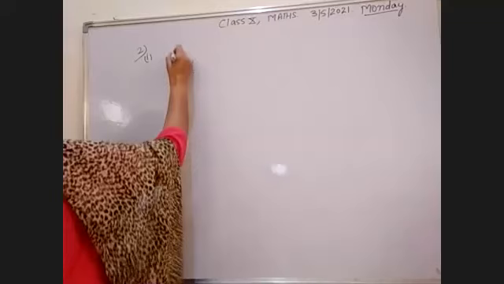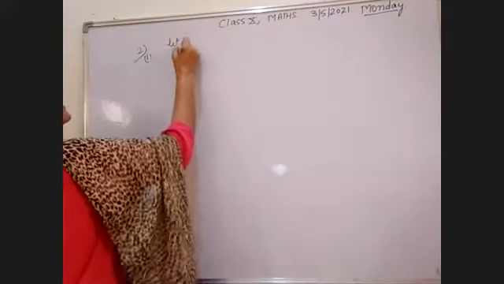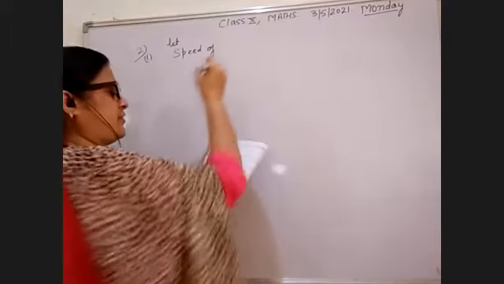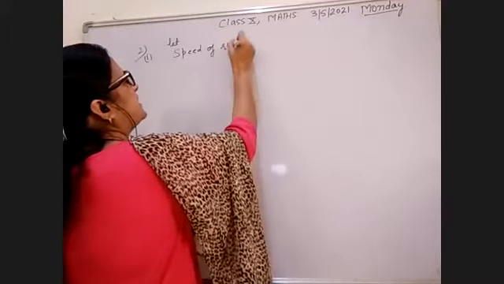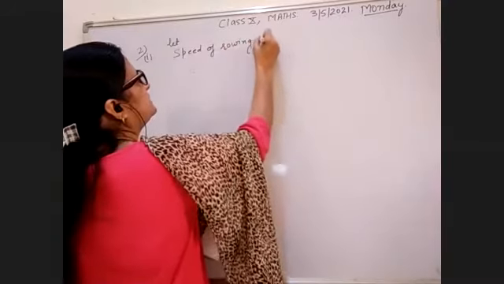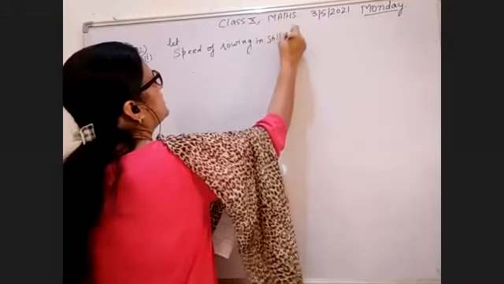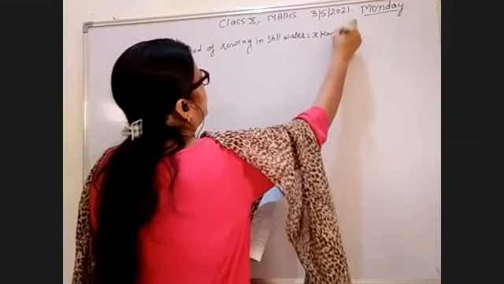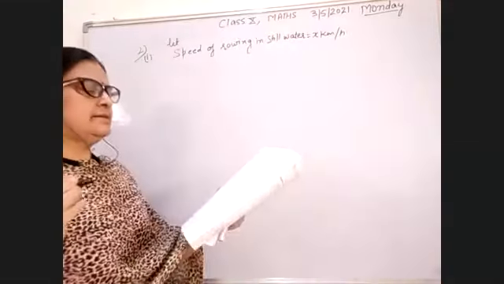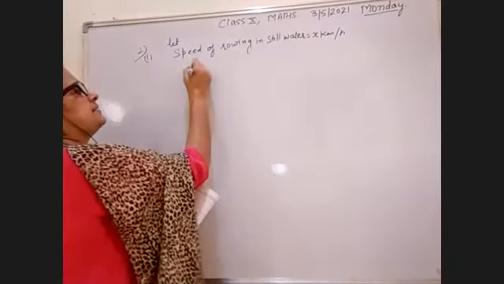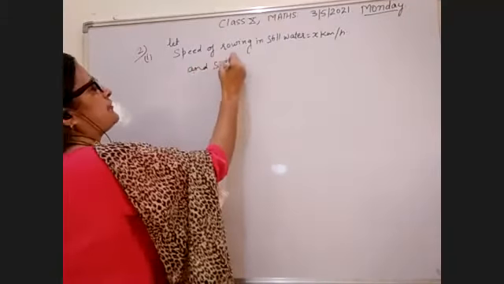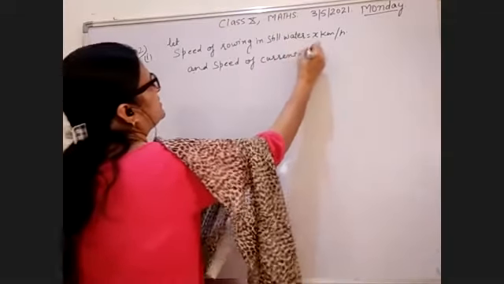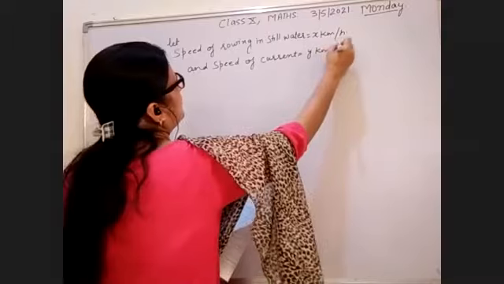Find the speed of, let the speed of rowing in still water equal to x kilometer per hour, and the speed of current, you let it y kilometer per hour.